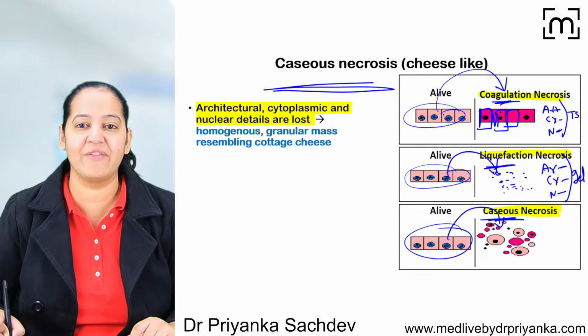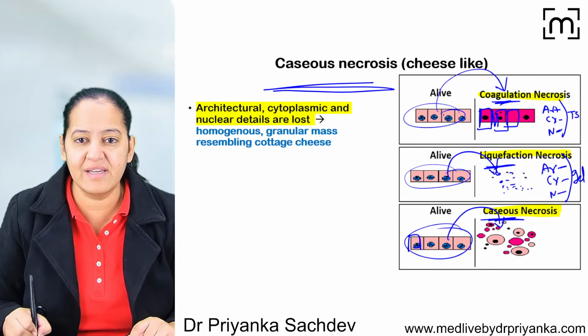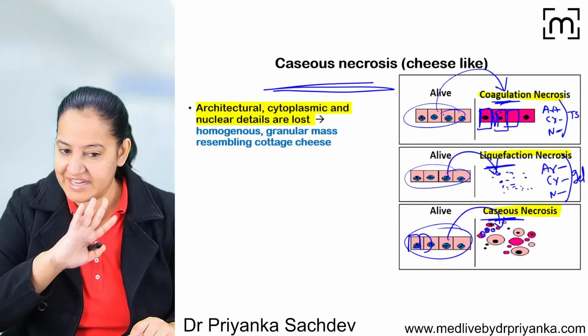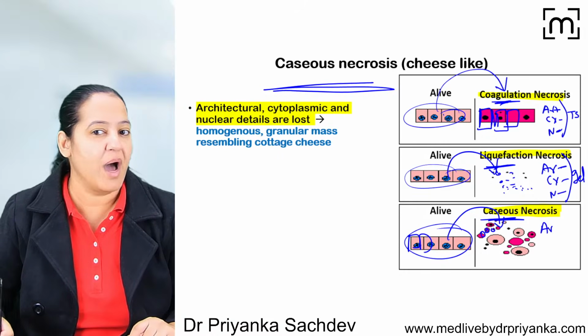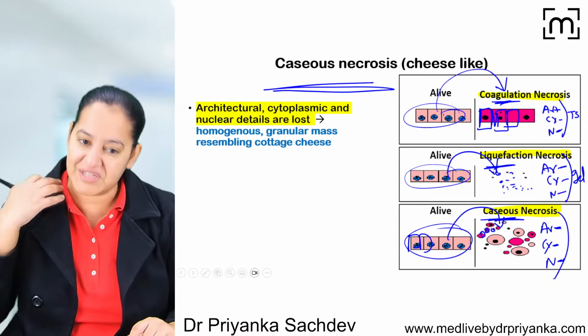Here also, if you see, is the architecture maintained? Say no, ma'am. Here we have cells like this. Here I can see something like this. This architecture is changed. It's not maintained. So architecture is lost. Cytoplasmic details are lost. Nuclear details are lost. All three details are lost here also.